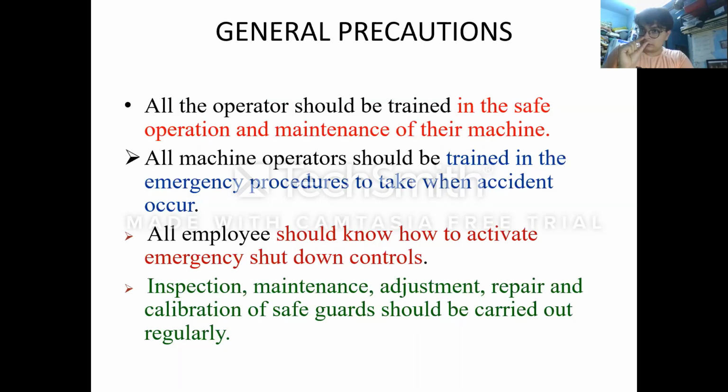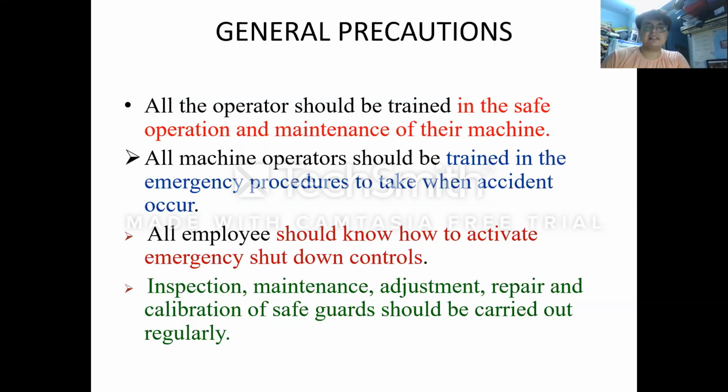That particular key should be known to the working personnel, and when there is a chance of an accident occurring, they should shut down the control and activate the shutdown.